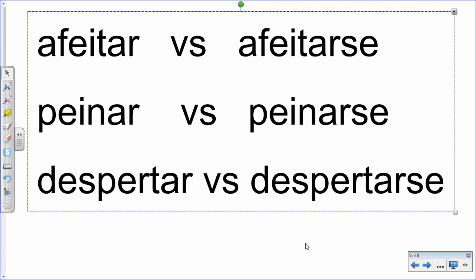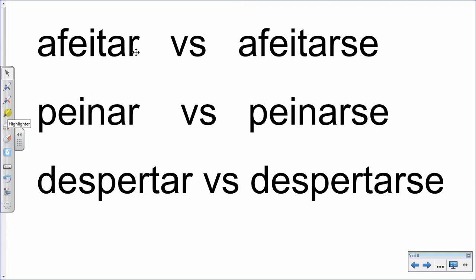Now, what we have to distinguish again, one more time, I showed you earlier how afeitarse and afeitar can be a little bit different, but here's what they mean literally. Afeitar on the left here means to shave, whereas afeitarse means to shave oneself. Peinar means to comb, and peinarse means to comb oneself, and despertar means to wake someone up, whereas despertarse means to wake yourself up. You can notice you have the regular verbs right here. These are all AR verbs. They all look normal. And when they become reflexive, all that happens is that they're still AR verbs, however, we add a se at the end. So instead of afeitar, we have afeitarse.